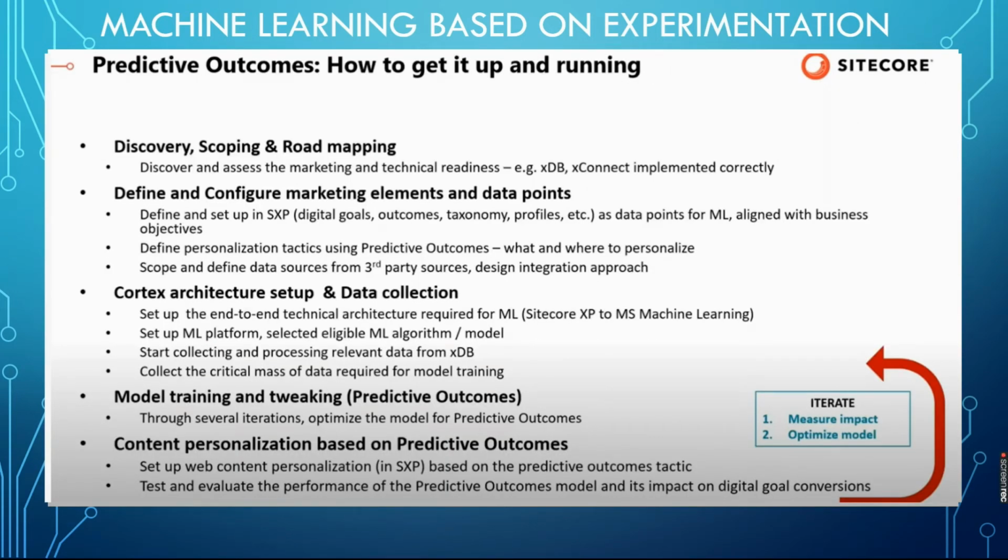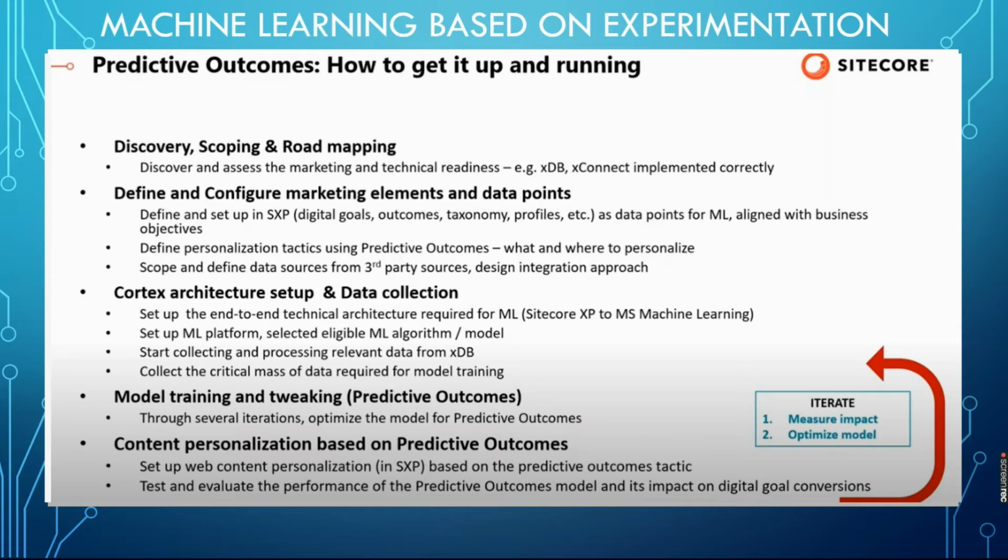These are the steps to get predictive outcomes up and running. Get the data from the xDB, and get the configured elements from the goals, outcomes, or taxonomy profiles, and the Cortex architecture, where these machine learning algorithm models are.